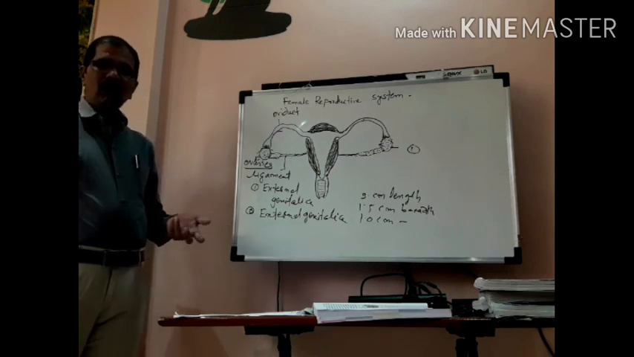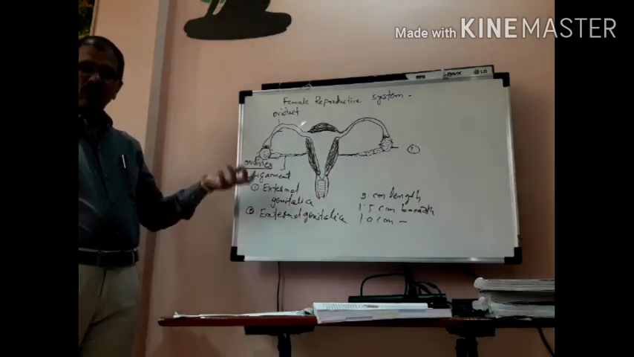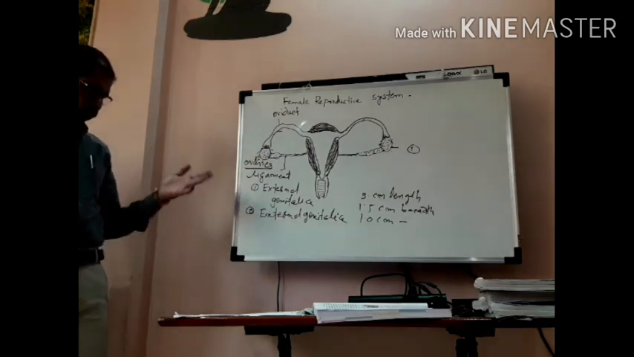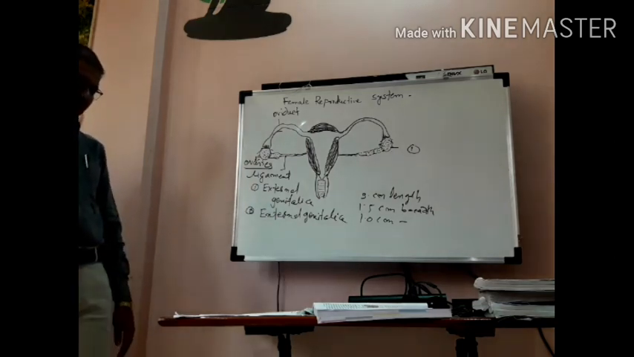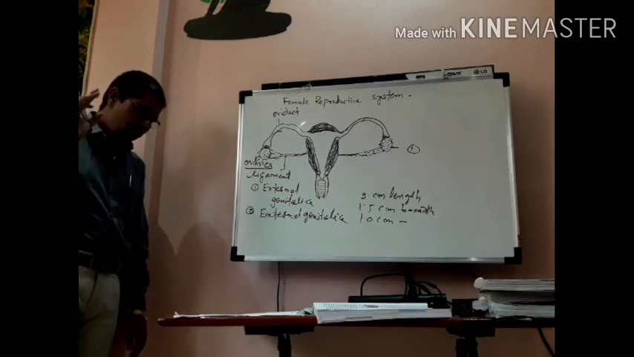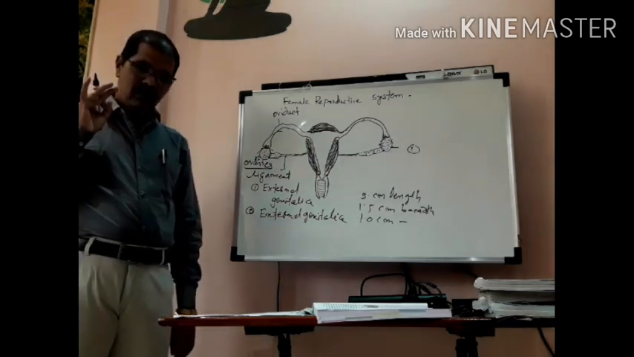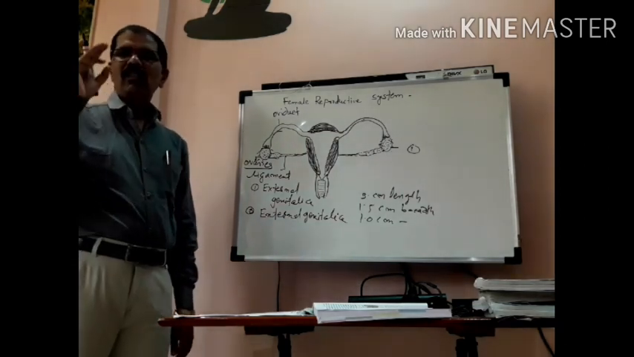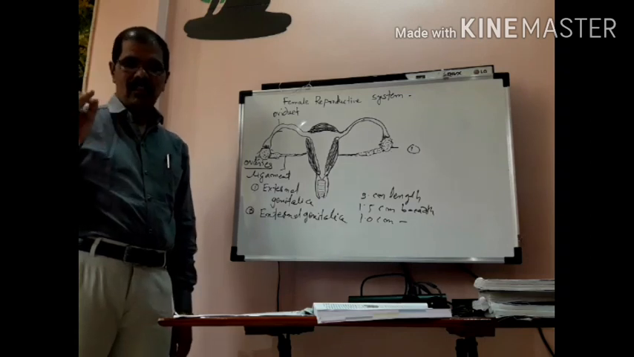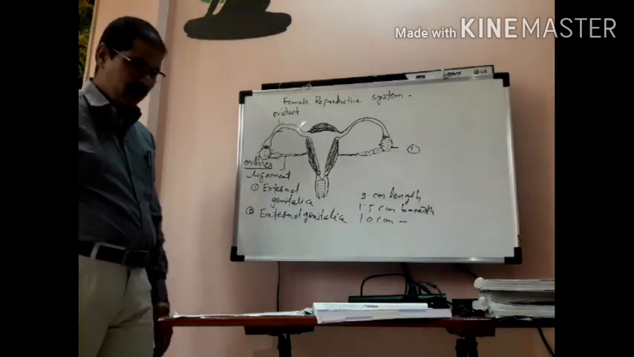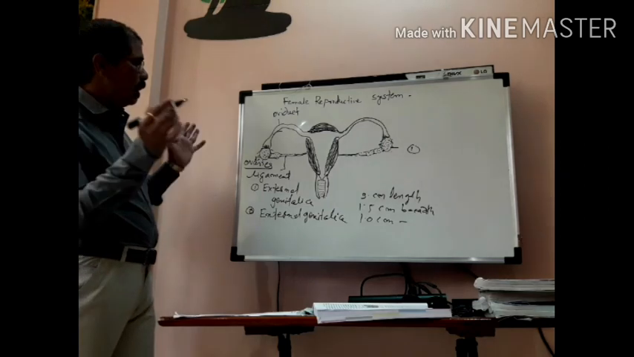But now these five hormones are released by the ovary. So what is the role of inhibin? It is involved in the negative feedback control of FSH, follicle stimulating hormone. So guys, I will explain